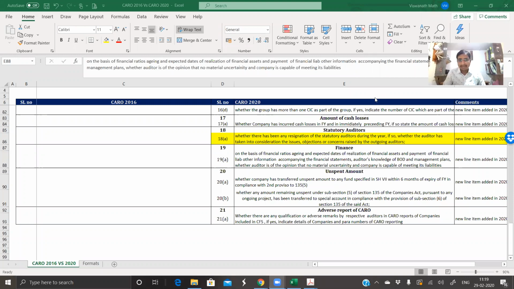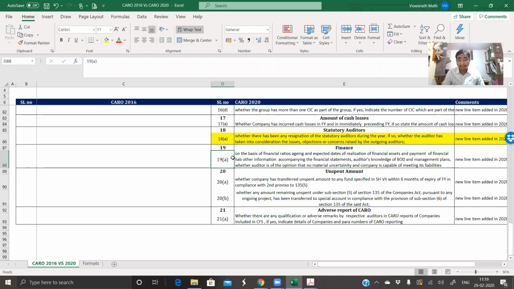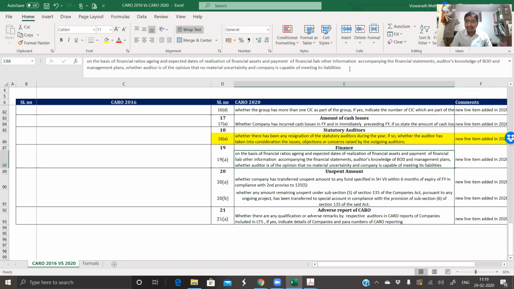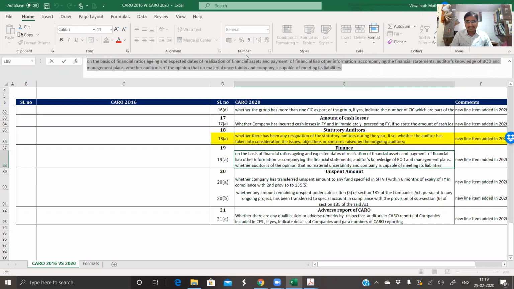Okay. I'll just repeat the point again. This is the finance point. Very important again. The MCA and even the Institute want chartered accountants to be very particular on the financing matters. Many chartered accountants, or most of the chartered accountants who are in the business of providing finances or getting loans to the companies, this point we need to read out, or this point has to be specifically followed while doing the CARO assessment.